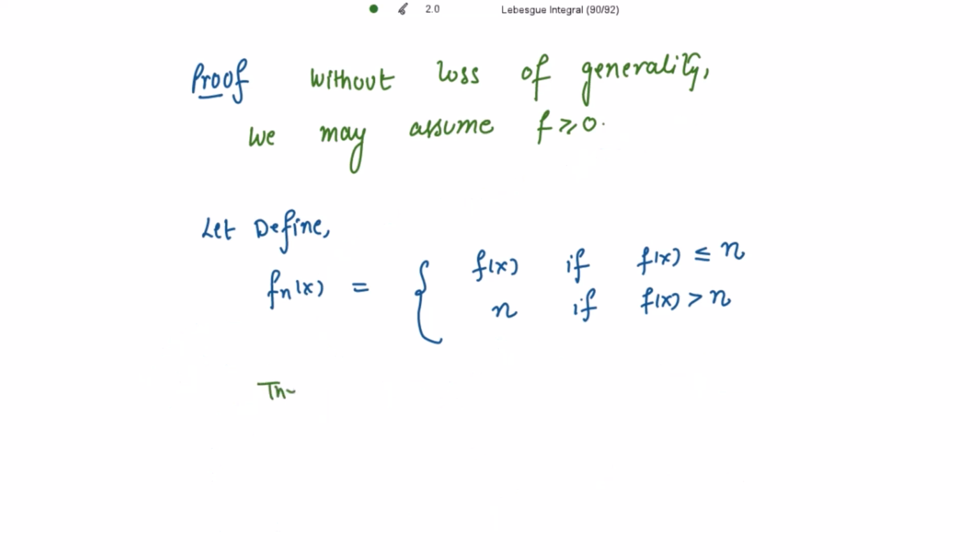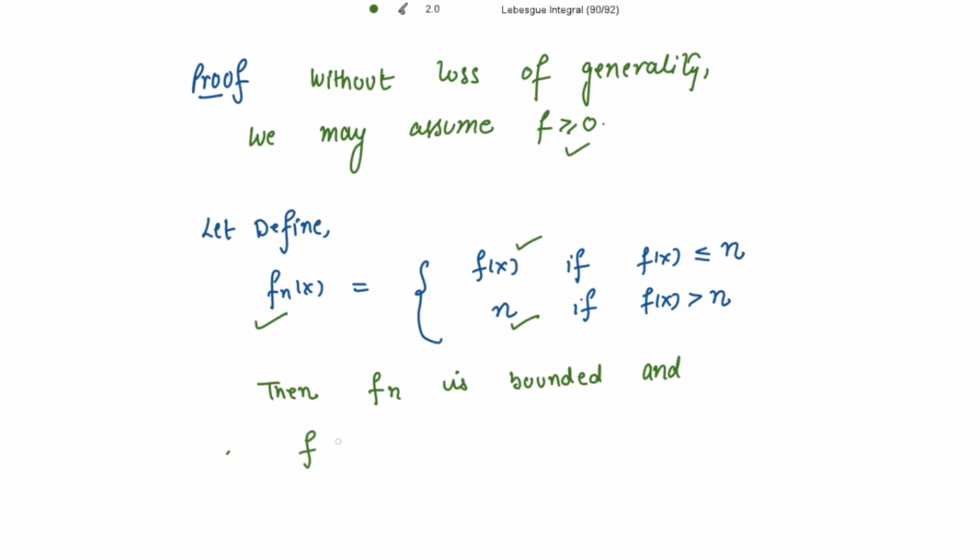So when defining the function f_n(x) to be equal to this, we say that f_n is bounded. It is bounded above by n. And because f is greater than or equal to 0, f_n(x) can take the value either f(x) or n.